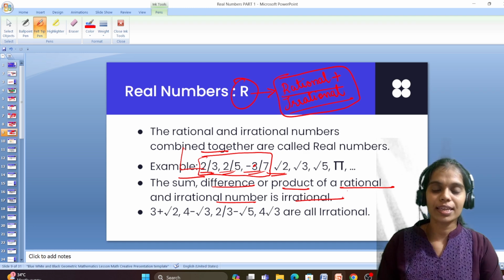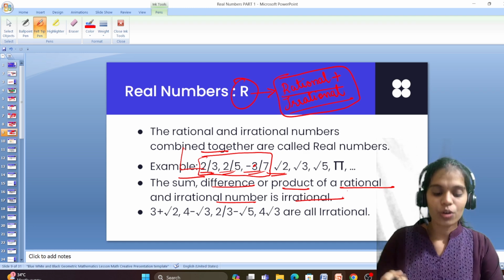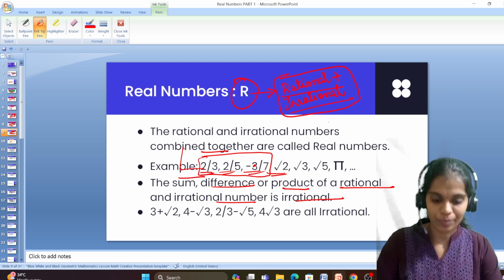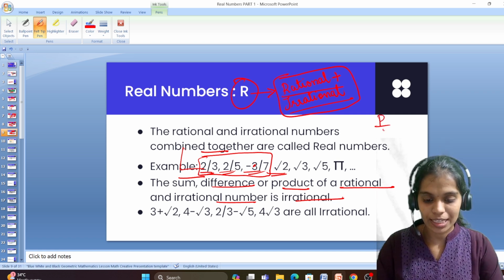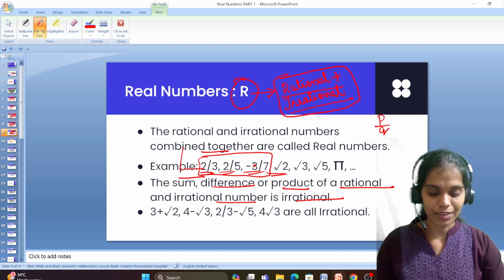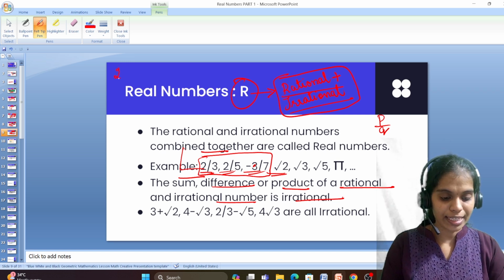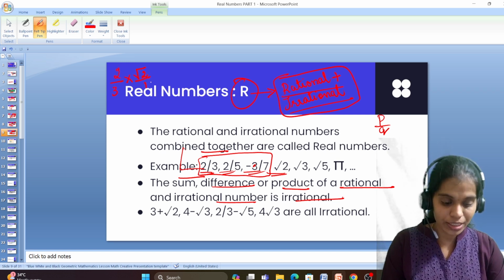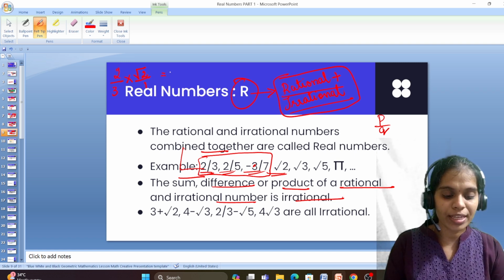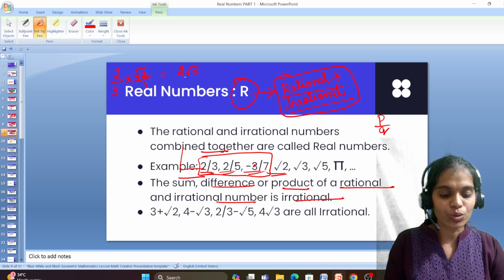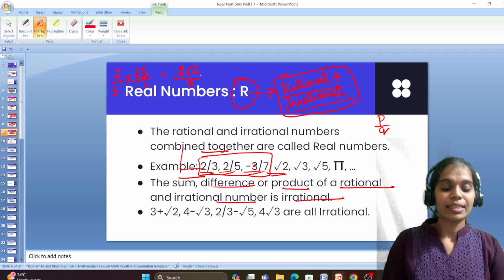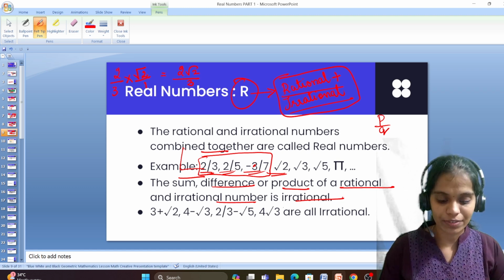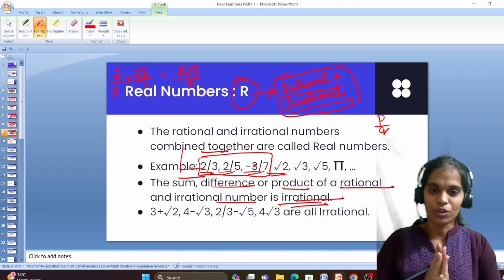So what we are saying is, if I add the numbers, subtract the numbers, or multiply a rational number, one minute, I will show you. I am taking a rational number and I am multiplying with an irrational number. How do we multiply the fraction? Like that, 2 root 2 by 3. The sum, the difference or the product will be irrational always.